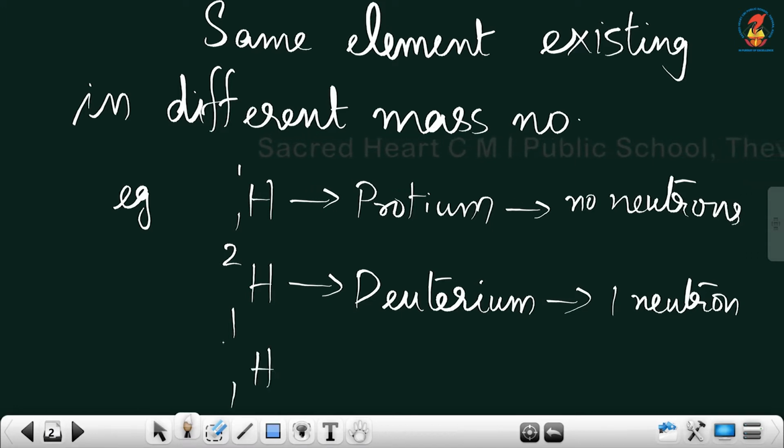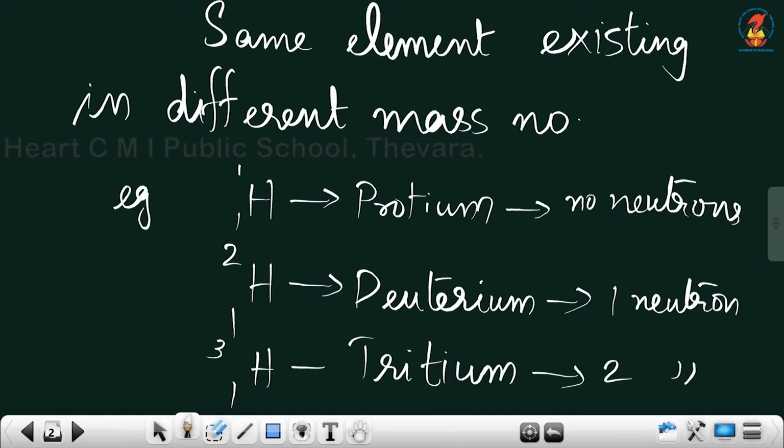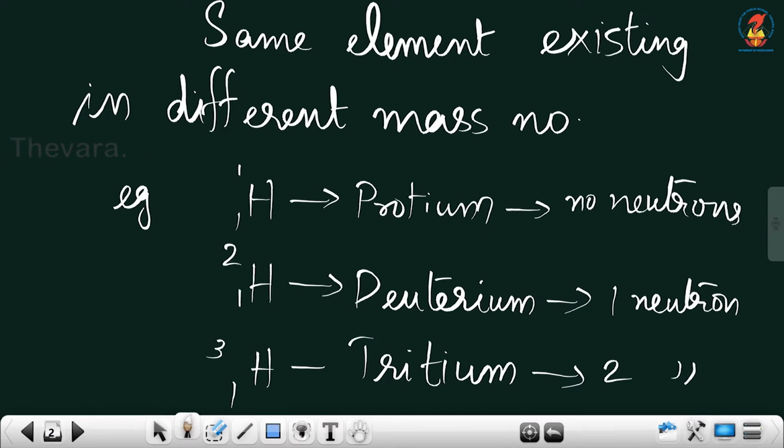Then 1H3 is tritium, the third isotope of hydrogen. 1H3 means 2 neutrons and 1 proton are there.